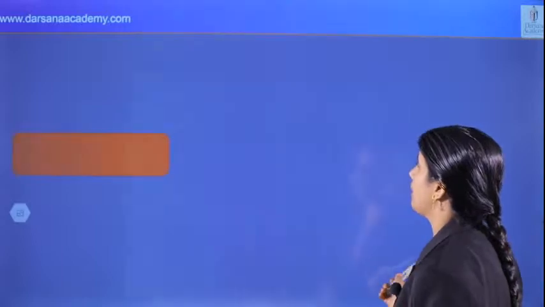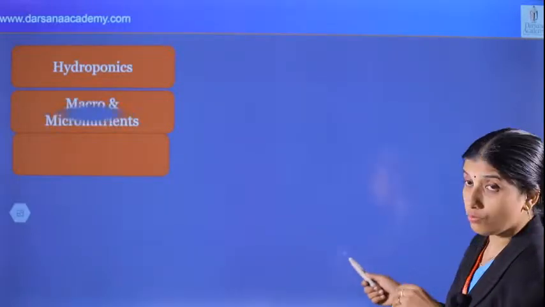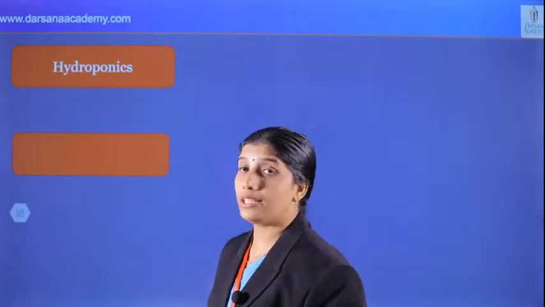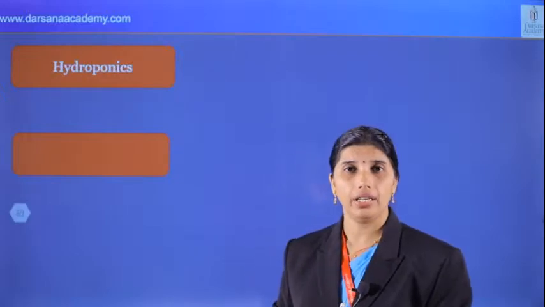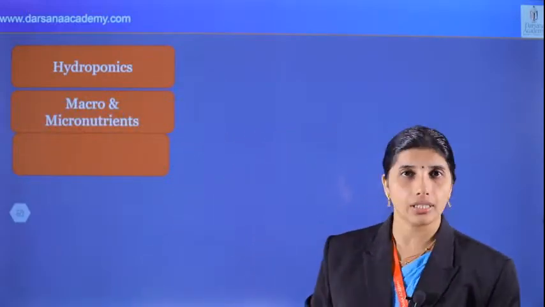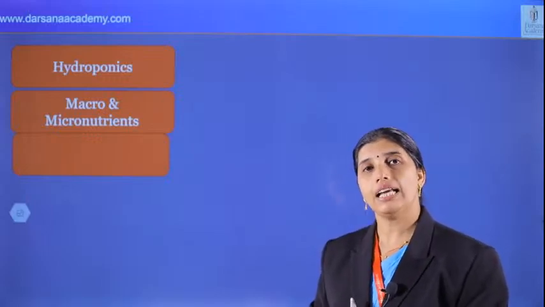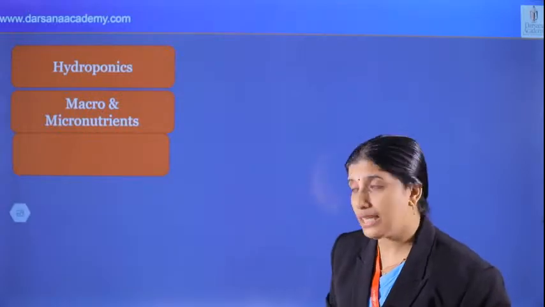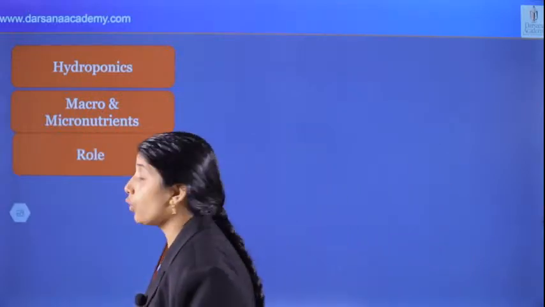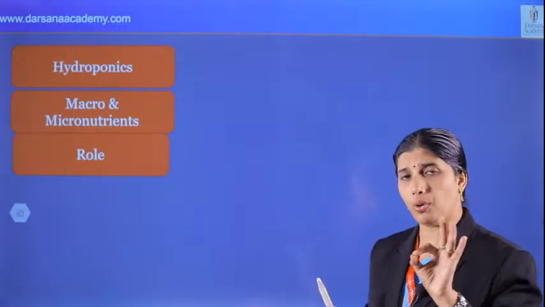And what about the question? We can see that. Which are the different points? Hydroponics is there. Julius von Sachs, 1860, very important, German botanist. And we can see that next is macro and micronutrients. More than 10 mmol per kilogram of dry weight is macro, less than 10 mmol per kilogram of dry weight is micronutrients or trace elements, very important. And we can see that role, very important. Study all the points in the NCERT.